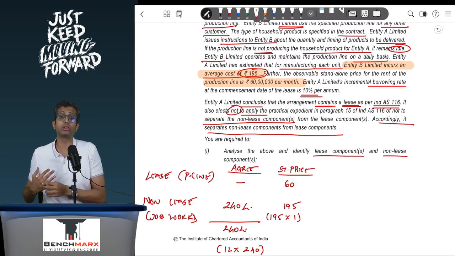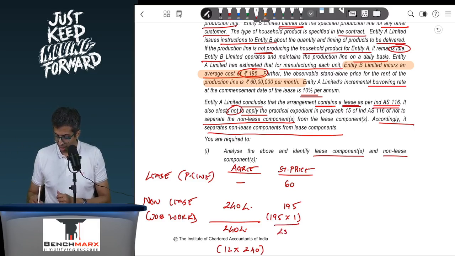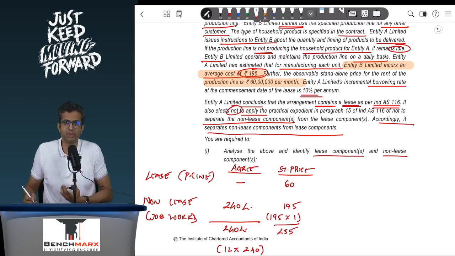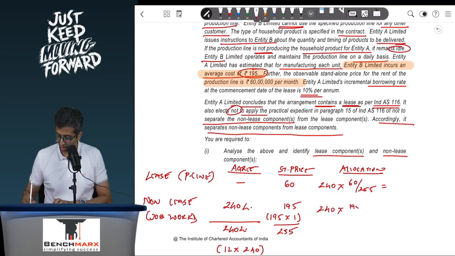Had they told you that on a regular job work, a 10% profit margin is expected, then you would have taken 195 plus 10%, and that would have been taken for the base of standalone prices. And as a result, if I total this, it comes to 255. But am I paying 255? No, I'm paying 240. Maybe I'm getting a combo discount. And as a result, if I were to do the allocation over here, it would be 240 into 60 divided by 255 towards the lease component, and 240 into 195 by 255 towards the non-lease component.